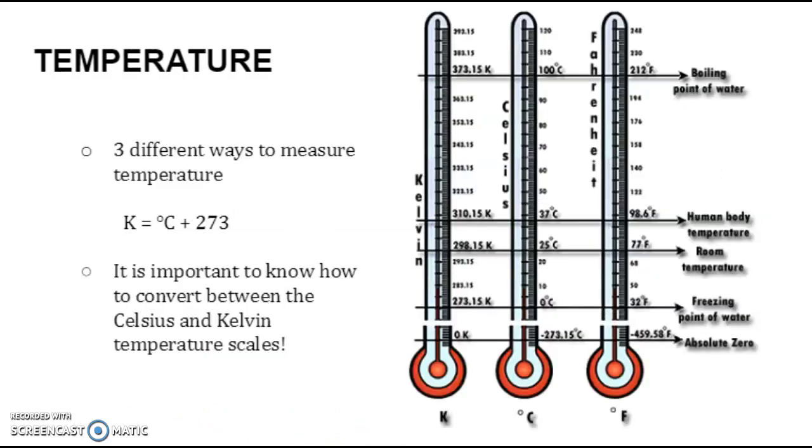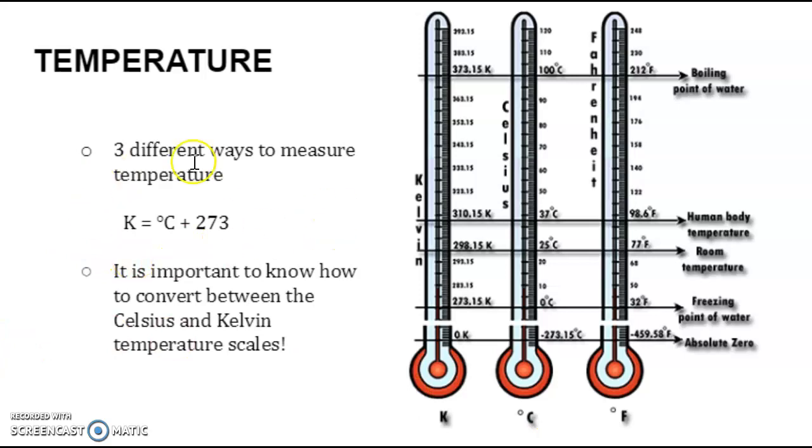Temperature is another factor that we're going to take into account when we're talking about gases. And if you can recall, there are 3 ways that we can measure temperature: Kelvin, Celsius, or Fahrenheit. We're going to be focusing on the Kelvin and the Celsius scale in this unit. And you'll never be given a Fahrenheit temperature or asked to convert something into Fahrenheit. We will be ignoring the Fahrenheit scale for this one.